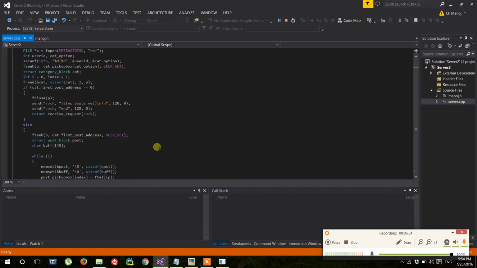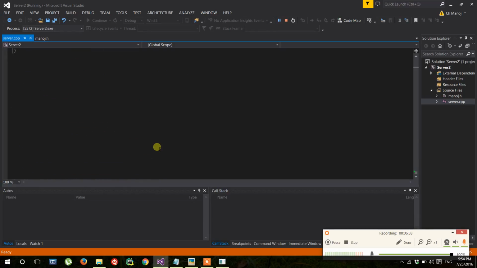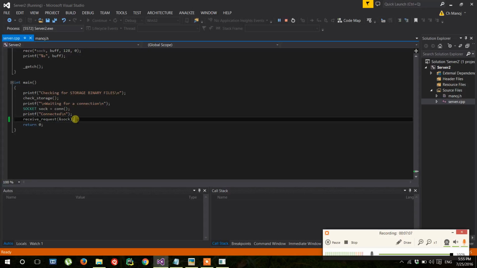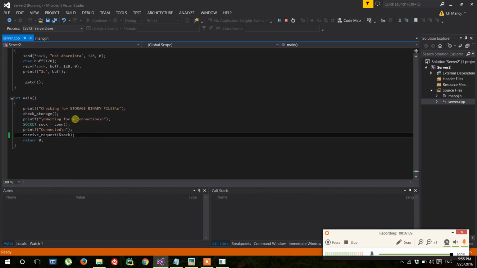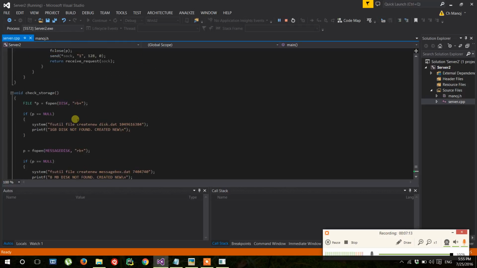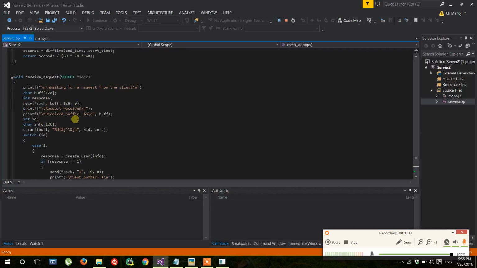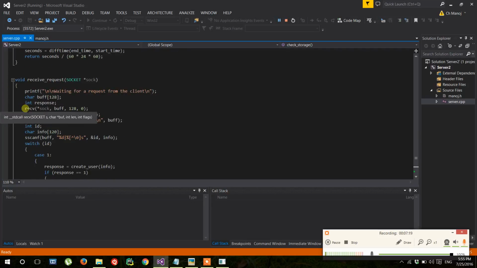The procedure at the server goes like this. Initially we have written in the main a check storage. After checking the storage, immediately it will be waiting for a request. So this receive function will wait for a request.